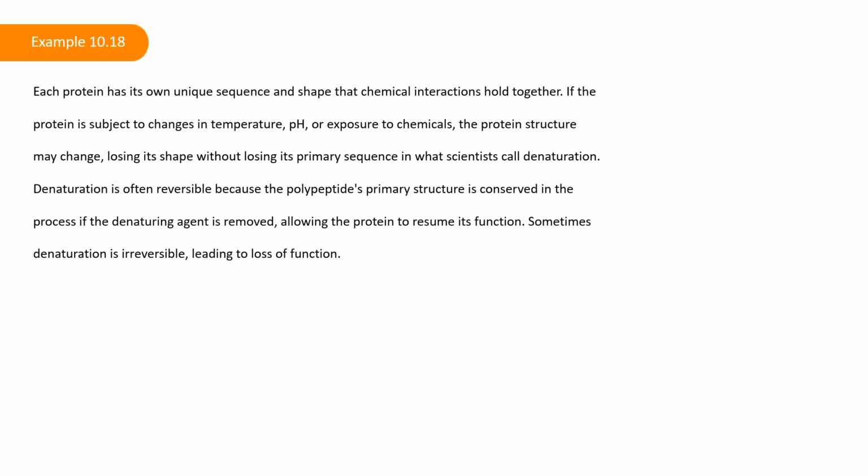Each protein has its own unique sequence and shape that chemical interactions hold together. If the protein is subject to changes in temperature, pH, or exposure to chemicals, the protein structure may change, losing its shape without losing its primary sequence in what scientists call denaturation. Denaturation is often reversible because the polypeptide's primary structure is conserved in the process if the denaturing agent is removed, allowing the protein to resume its function. Sometimes denaturation is irreversible, leading to loss of function.